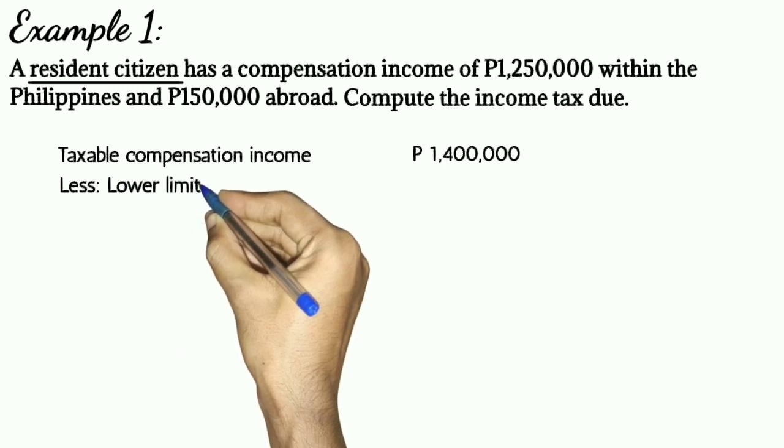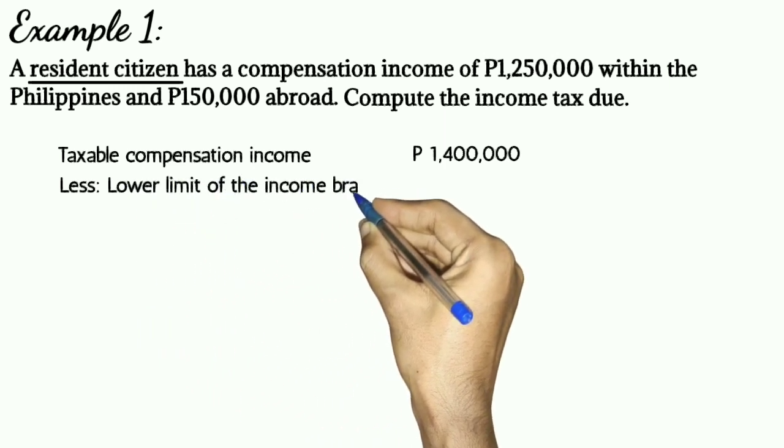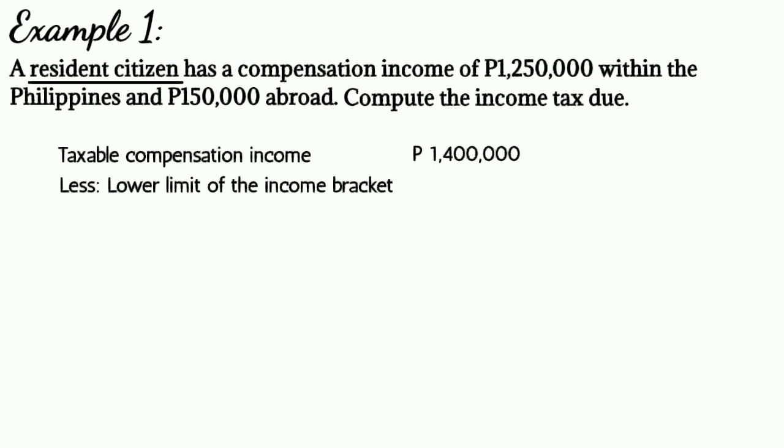Less lower limit of the income bracket where the taxable income qualifies. Yung 1,400,000 pesos ay above 800,000 pesos pero hindi above 2 million pesos. That means the income tax rate is 130,000 pesos plus 30% of the excess over 800,000 pesos.